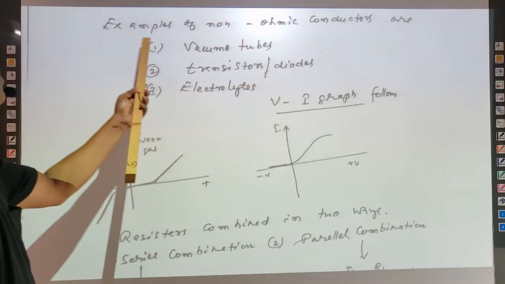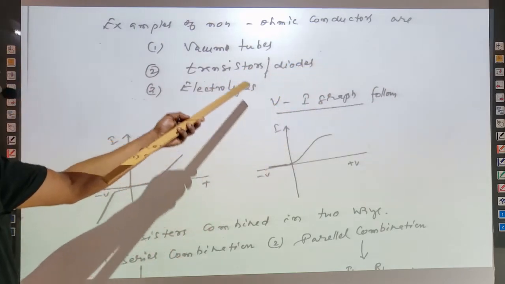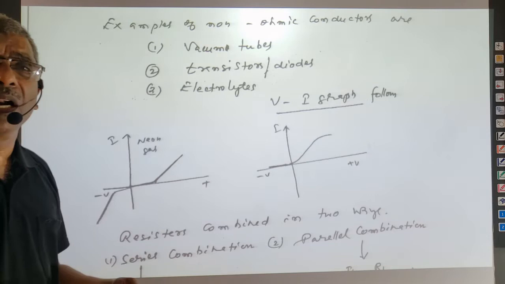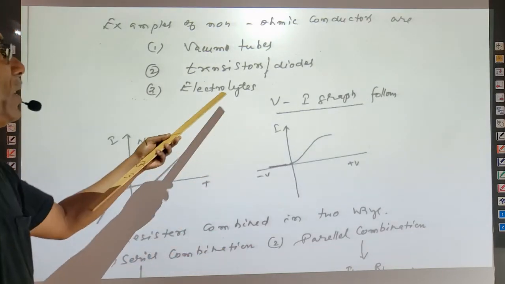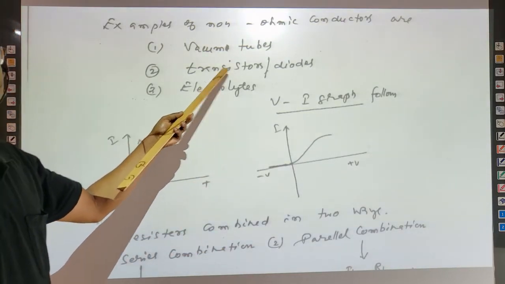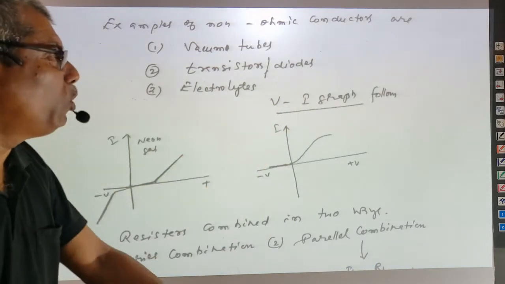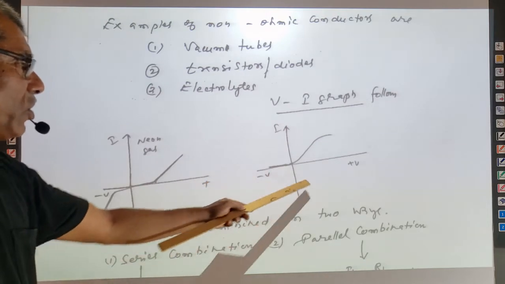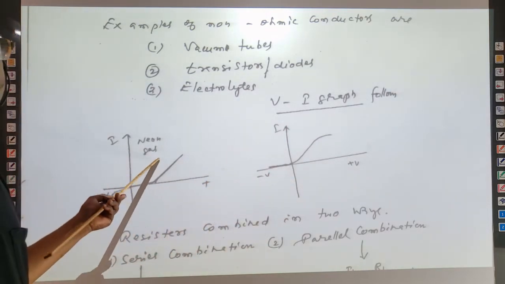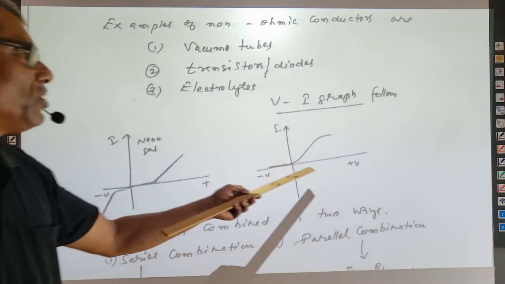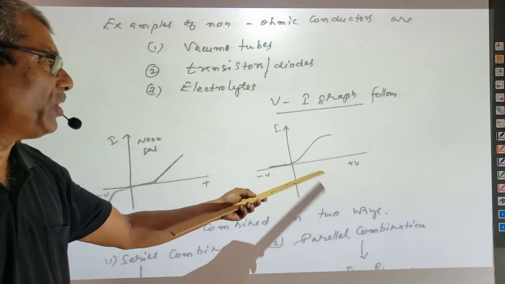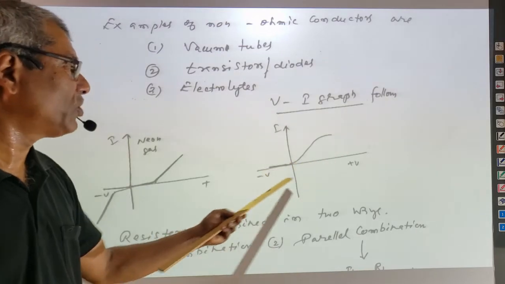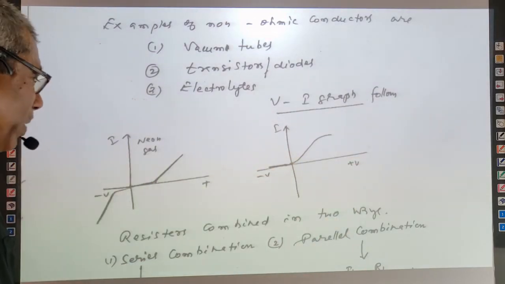These are the examples of non-ohmic conductors. Vacuum tubes are non-ohmic conductors. Electrolytes, when current passes through, behave like a non-ohmic conductor. Transistors, diodes, semiconductors, etc. are non-ohmic conductors. The V-I graph of non-ohmic conductors is also shown here. This is for neon gas taken in a vacuum tube, and this is a diode. This is the diode value. It is not marked here, so you will mark the diode value here. This is the way the V-I graph is drawn.